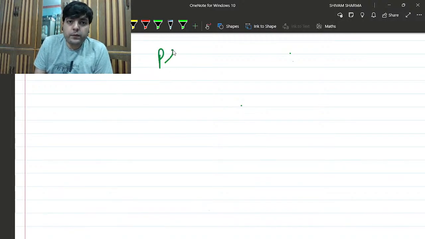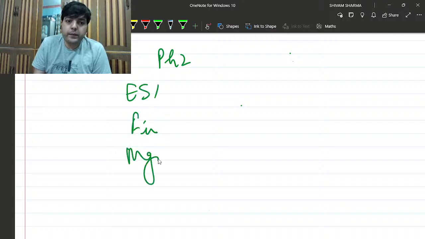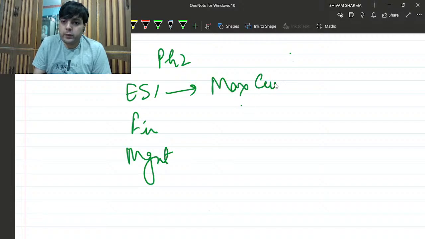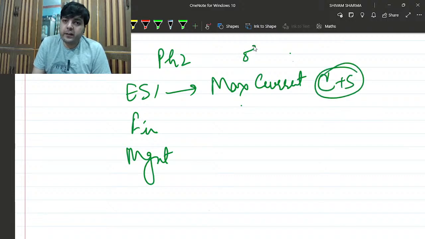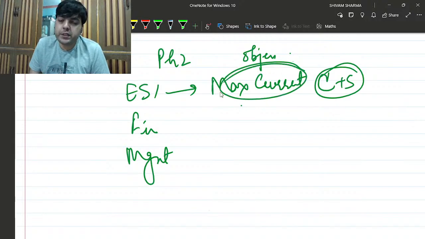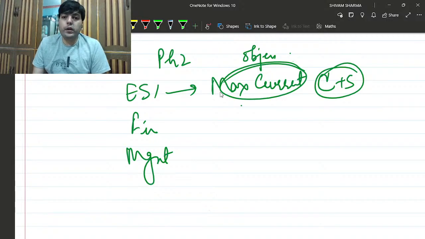Let's talk about phase two, which is ESI, finance, and management. ESI covers maximum current portion and a little bit of current plus static portion. In the objective paper, 98% of questions are from current affairs. Sometimes it's 100%. So you have to rely on your GA preparation very, very well for your ESI section.